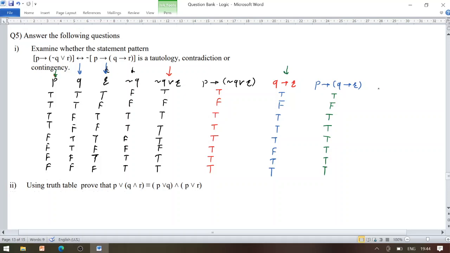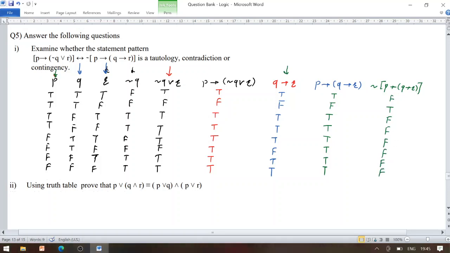Now for finding its negation, the negation of P conditional, Q conditional R is given by F, T, F, F, F, F, F and F.